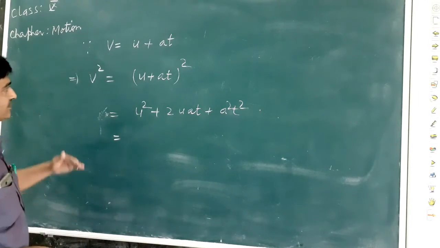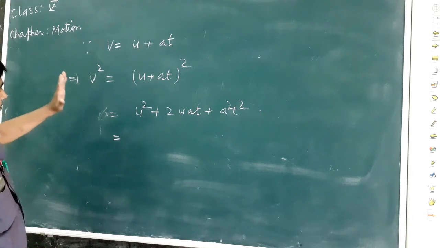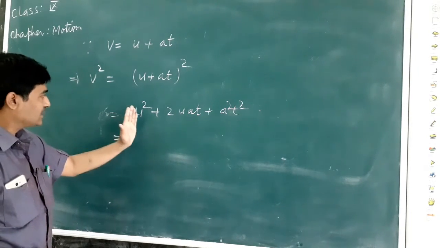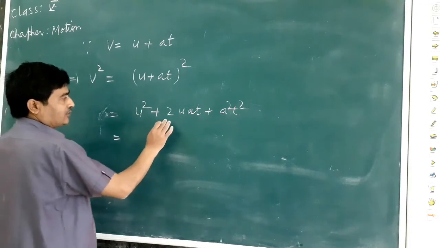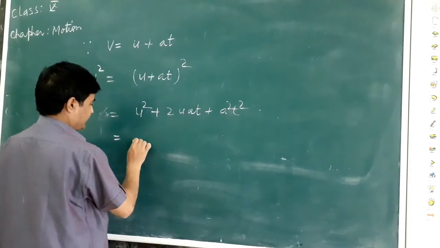Now we have the third equation of motion, v square equals u square, and now we have to bring out 2as.